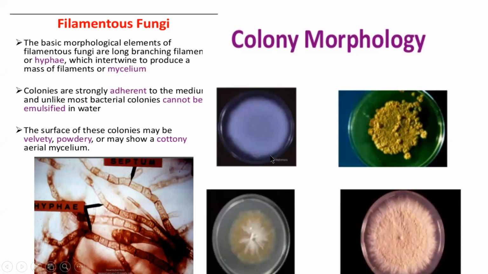Okay, so they will look like this on the growth medium. They look like this on the growth medium. So they are mainly composed of hypha, mycelium. Okay, and on the surface you can see, they'll be very powdery. It will be like a powder or cotton, just like cotton fragments. So this is the colony morphology of filamentous fungi.